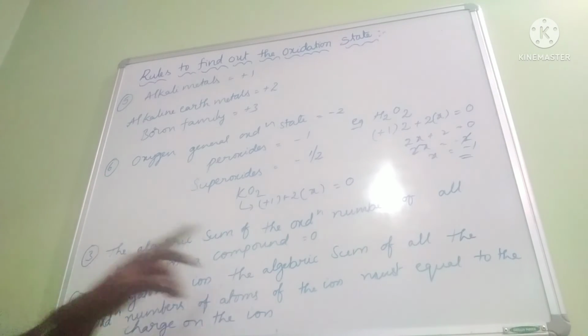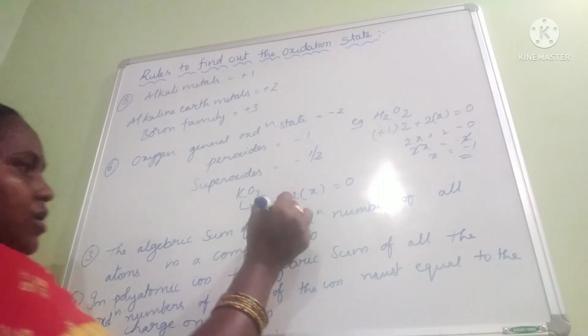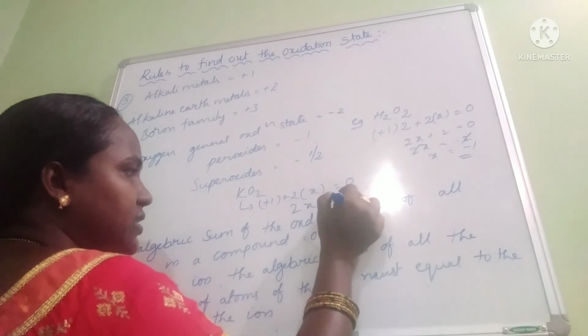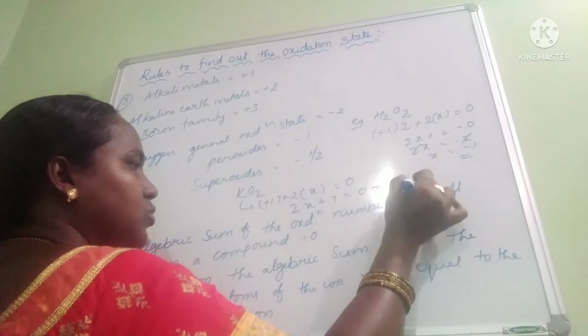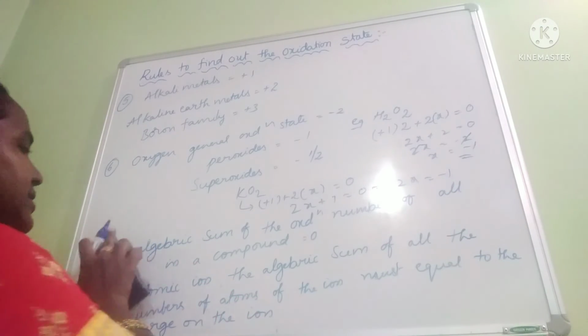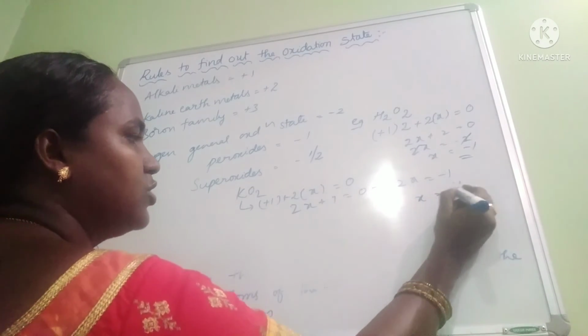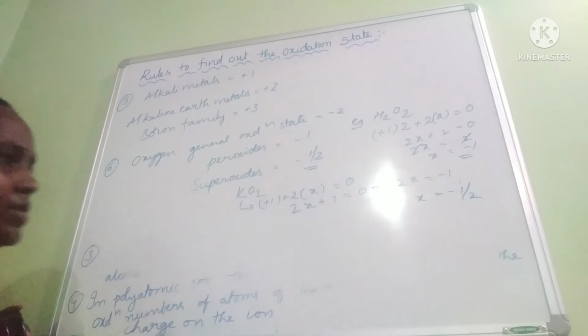The sum of the oxidation numbers of all the atoms in a compound should be equal to 0. So 2x plus 1 is equal to 0. That means 2x is equal to -1. Then x is equal to -1/2.